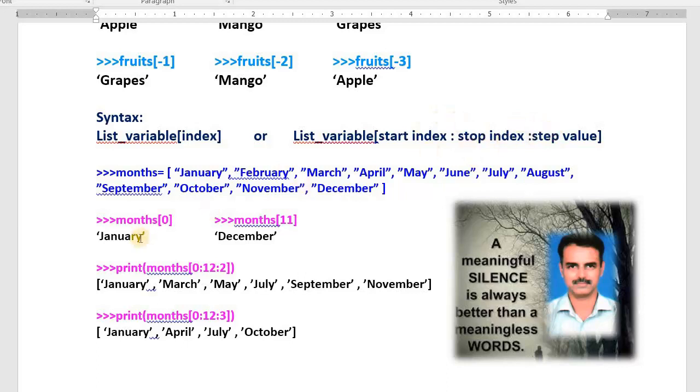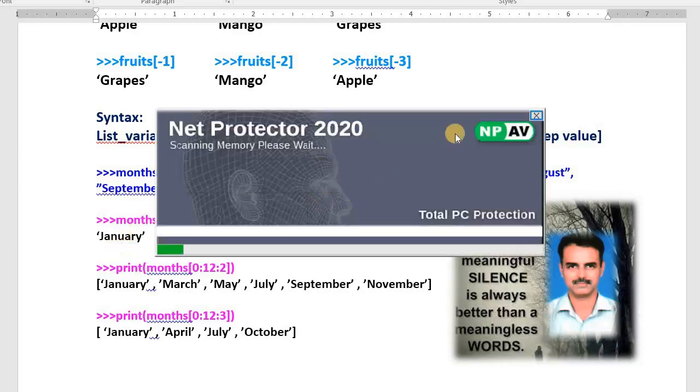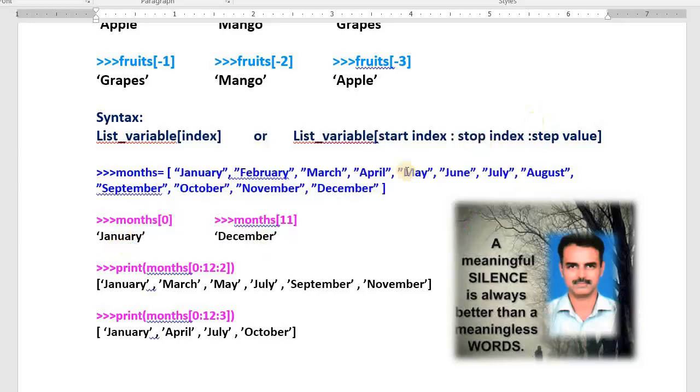See this example, you will understand many things. Months: January, February, March, April, May, June, July, August, September, October, November, December. I want to get the first one, months of 0. I want to get the last one, so I go for months of 11. But I want to get 0 to 12, with a step value of 2. By default the step is 1. With a step value of 2, alternately we get January, not February, March, not April, May, not June, July, not August, September, not October, November, not December. Alternately we are accessing the contents of that list.